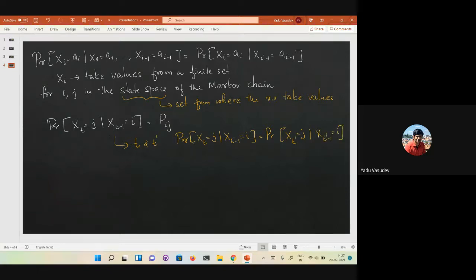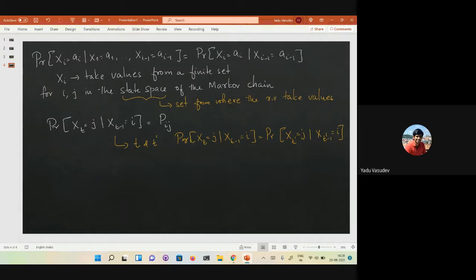So it doesn't matter at which time step you are. The way in which you transition from one state to the other does not depend on the time step. In general, the definition does not imply this, but for whatever we are going to see, we'll have this property. Therefore, this probability is denoted by the number P_ij.